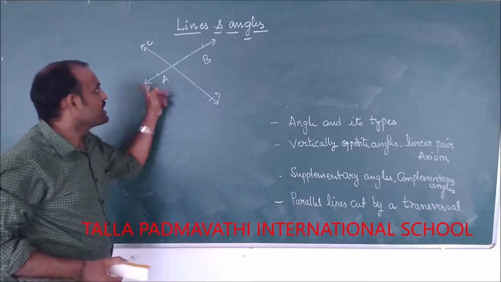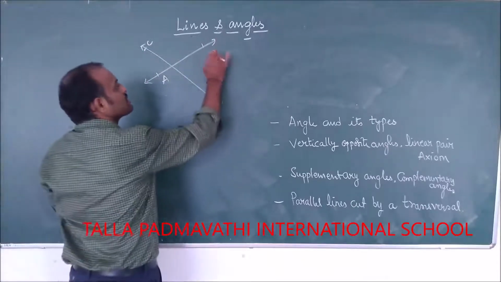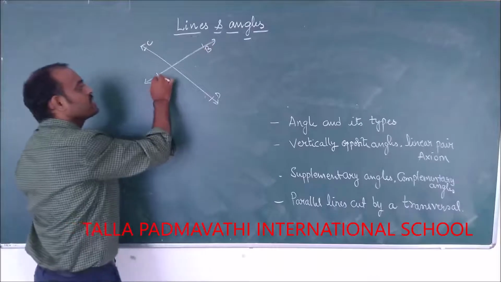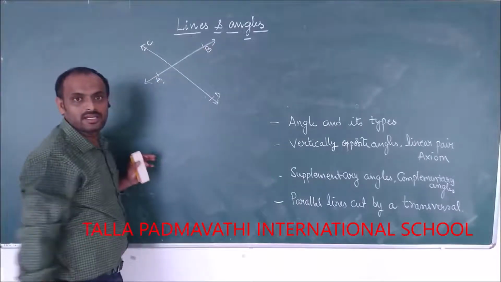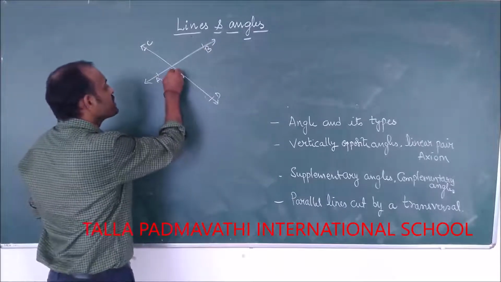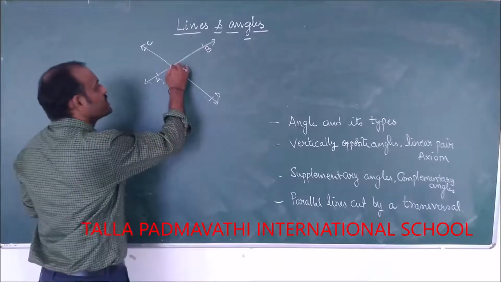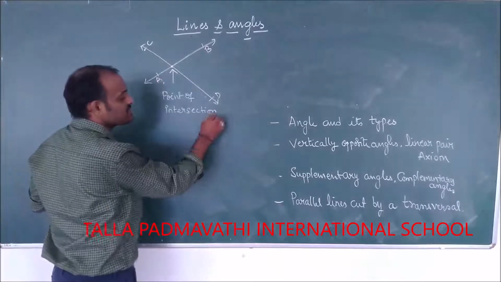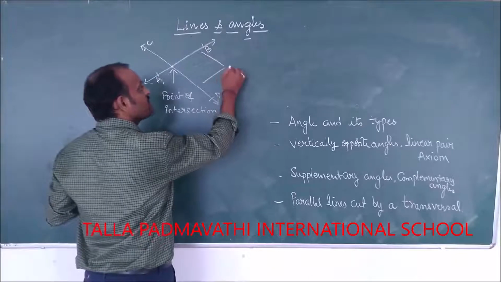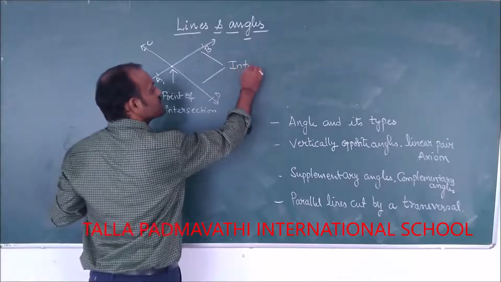The line AB and the line CD are meeting at a point. They are meeting at a point. This point is called the intersection, and these lines are called intersecting lines.